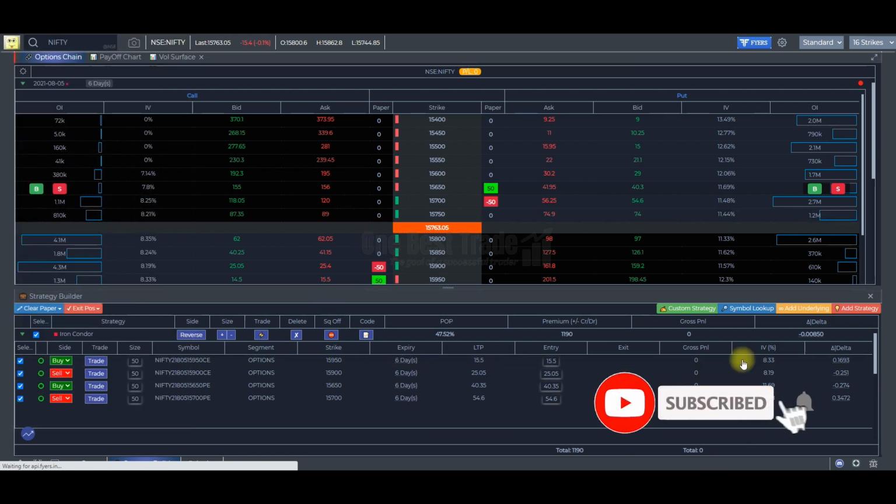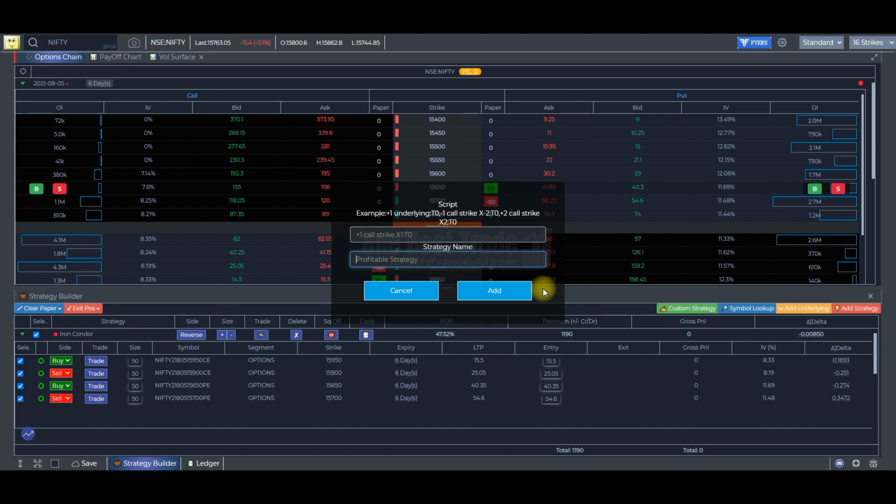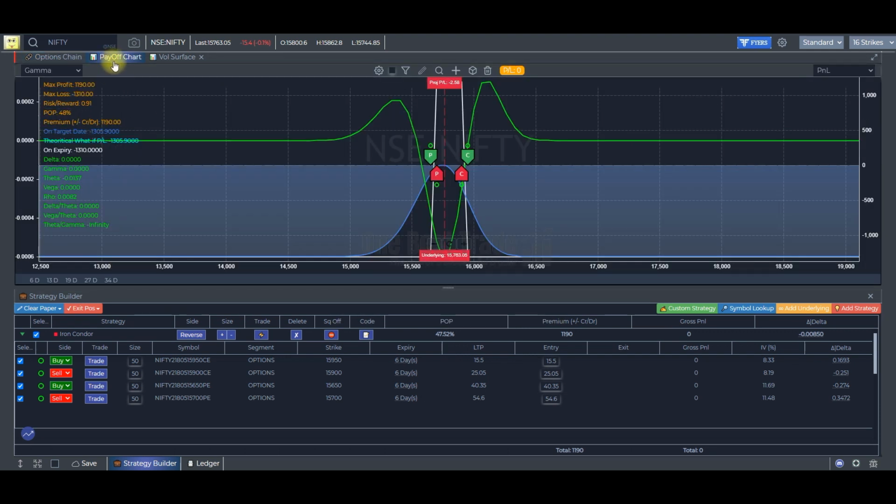If you want to execute all the orders, you can go and click it. Automatically all the orders will be placed as a basket. You can save slippage and also time. And also you can design your own strategy. You can customize your strategy also. So this is a payoff chart where you can track your live P&L.